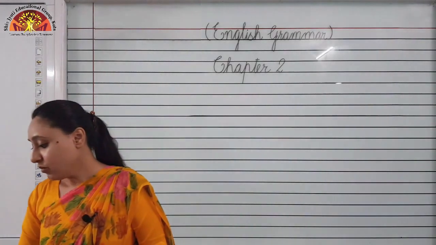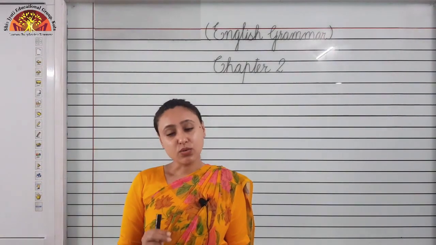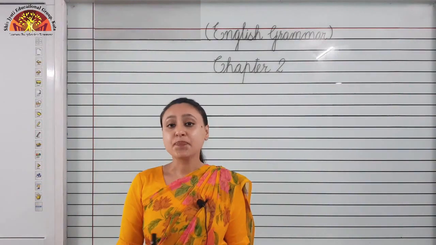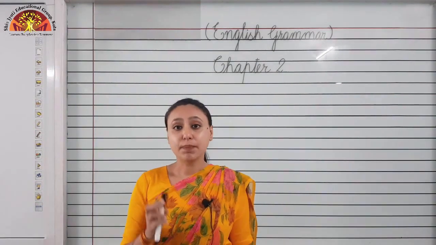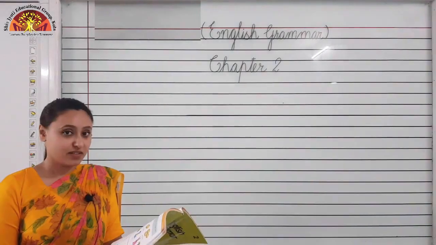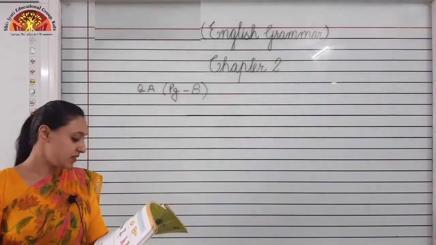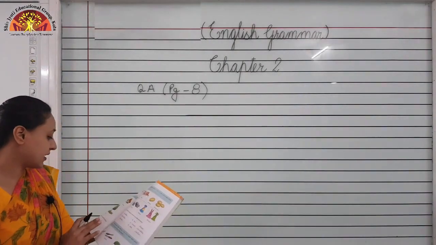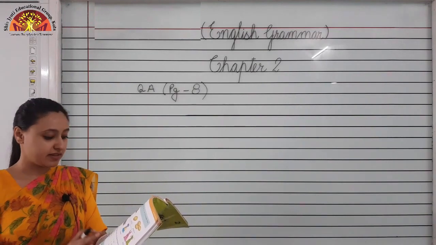Okay. Now I'll tell you some rules. We add s to some nouns to change them from one to many, like pen, pens, dog, dogs, tree, trees. Now we will revise our bookwork. Question A, page number 8. Given below are some singular nouns. Add s to make them plural.